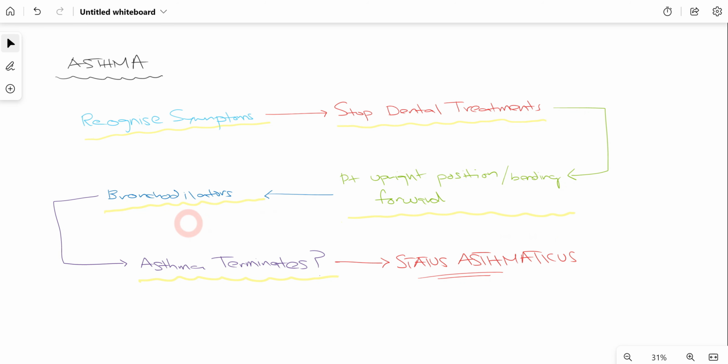Also, if the patient does not have bronchodilators with them, we need to keep bronchodilators in our emergency kit, so that if the patient is suffering, we can offer bronchodilators, and that will in most cases help the patient, reduce the symptoms of asthma and return the patient towards normality. If the asthma still does not terminate, it can lead to status asthmaticus, and this is a serious medical condition, and the patient has to be admitted to a hospital.